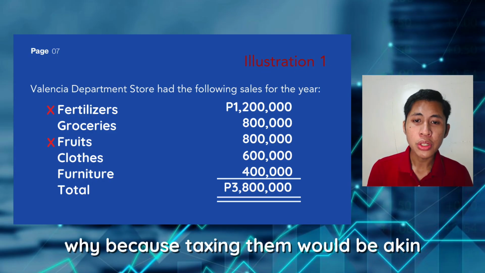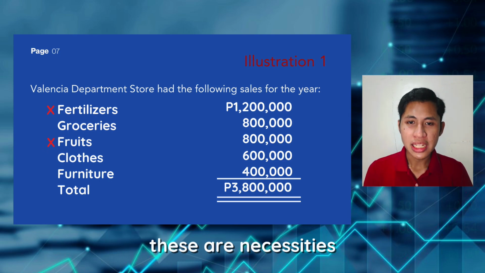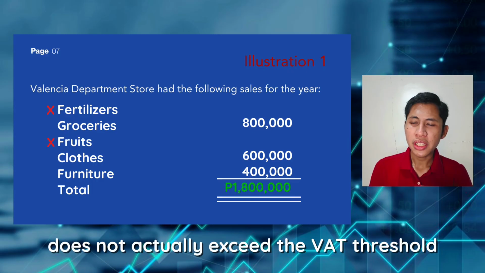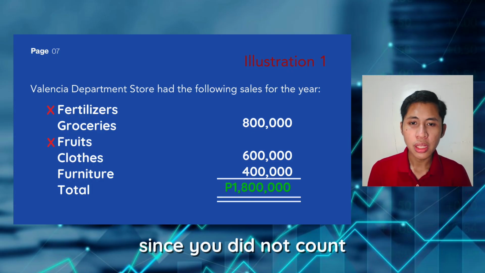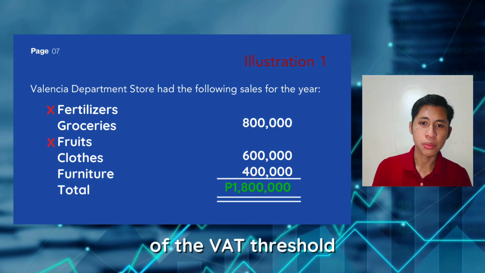Why? Because taxing them would be akin to killing the goose that lays the golden egg. These are necessities. So, Valencia department store does not actually exceed the VAT threshold since you do not count the exempt sales in the consideration of the VAT threshold.